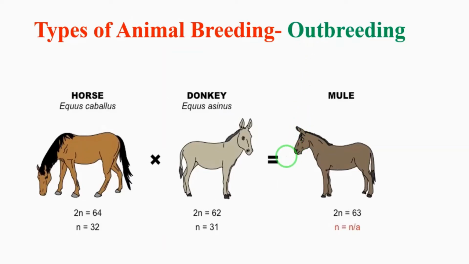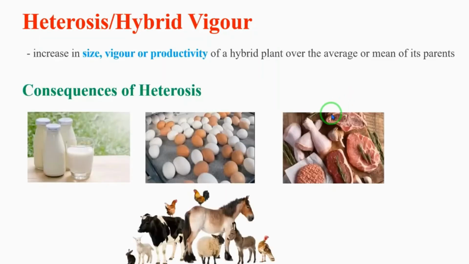Understand, children? Outbreeding is a cross between two different species with desirable characters of economic value. Example, horse and donkey. When we cross a horse and a donkey, we get a mule. That is outbreeding. So when we outbreed these two animals, we get the next generation, and the name of that animal is mule.